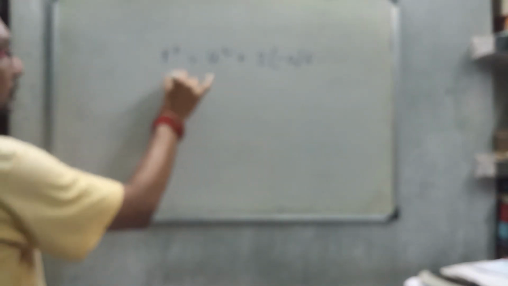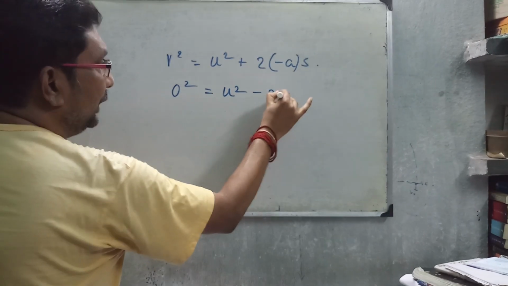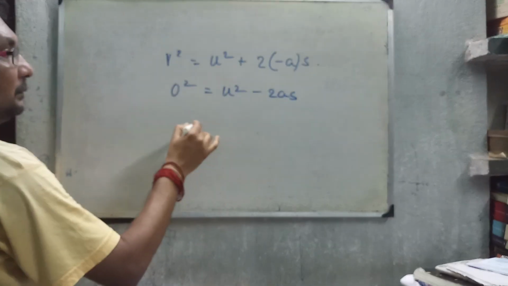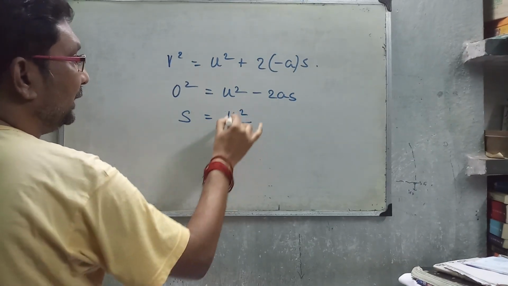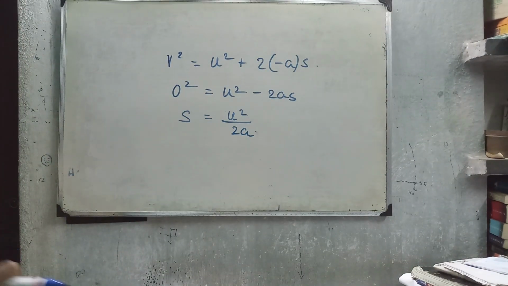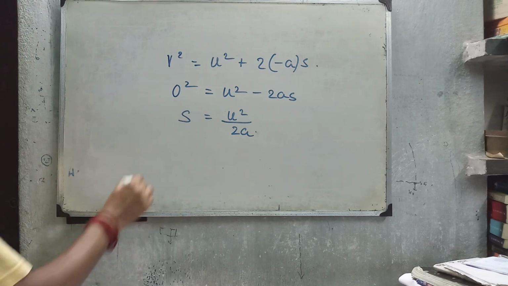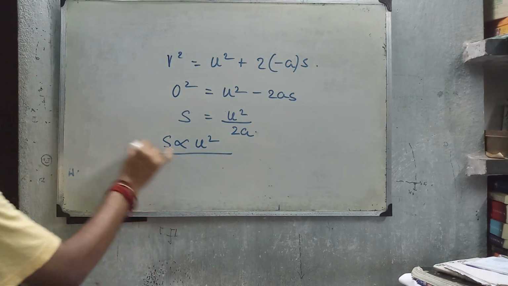As the brakes are applied and the car is stopped after some distance, final velocity v equal to 0. 0 square equal to u square minus 2as, that is s equal to u square by 2a. If the braking force is equal in all cases, then s is proportional to u square.